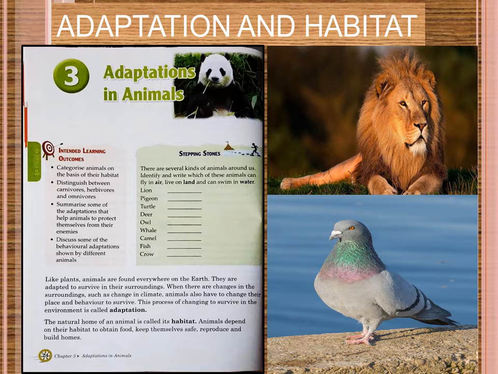Like plants, animals are found everywhere on the earth. We know that. They are adapted to survive in their surroundings. When there are changes in the surroundings, such as the change in climate, animals also have to change their place and behavior to survive. This process of changing to survive in the environment is known as adaptation.